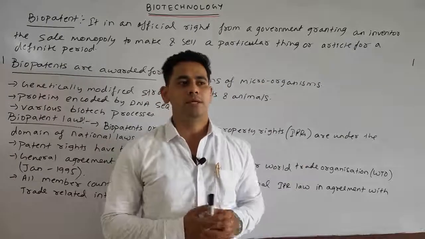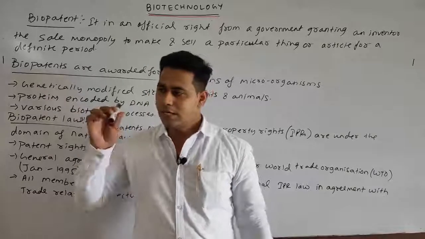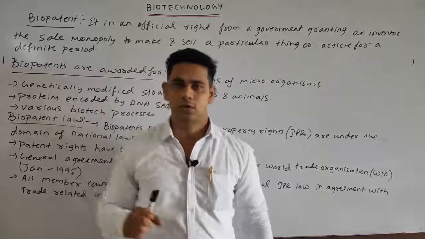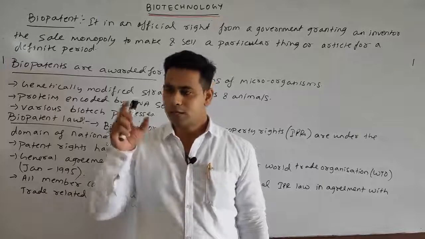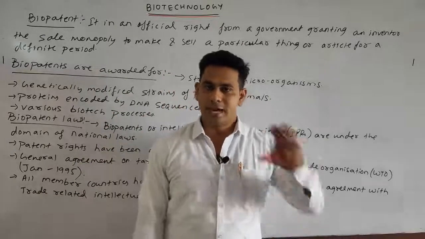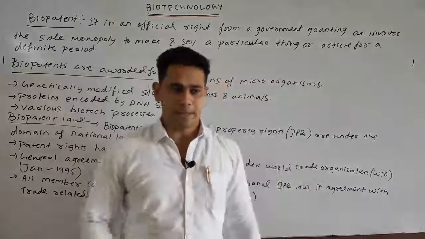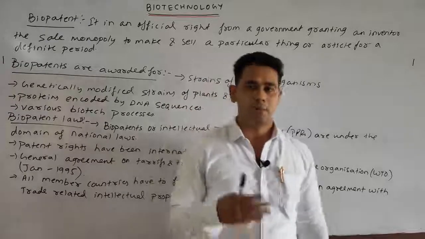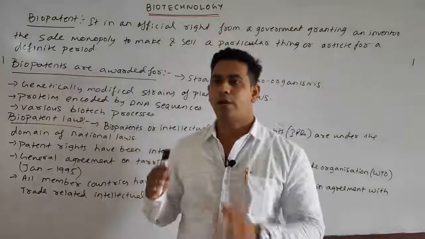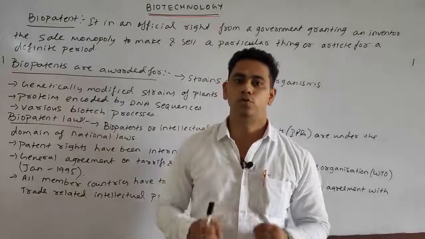Suppose I have invented a particular biological product, a particular step or technique, then that right, that authority, should be mine, and the patent should be given to me. That is nothing but a patent. A person who invented a process, a biological product or any technique should be given the patent rights.